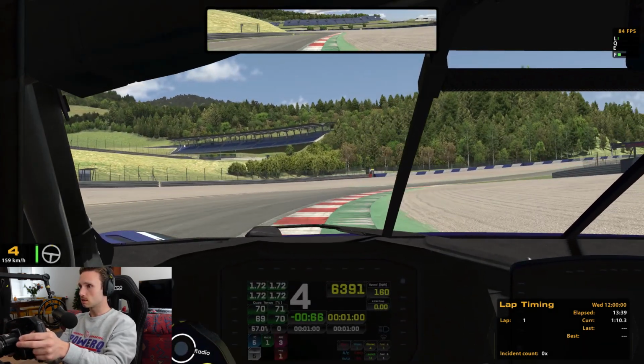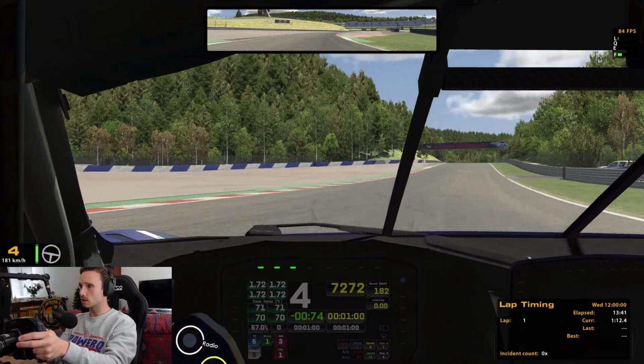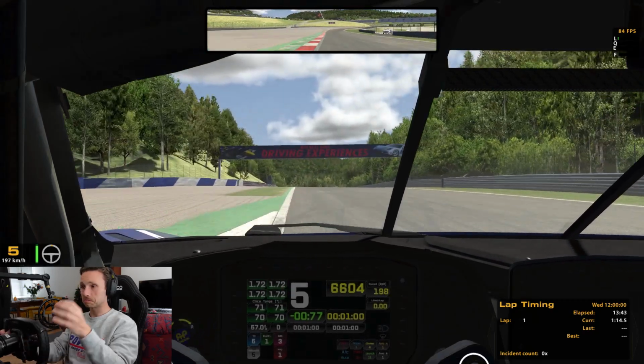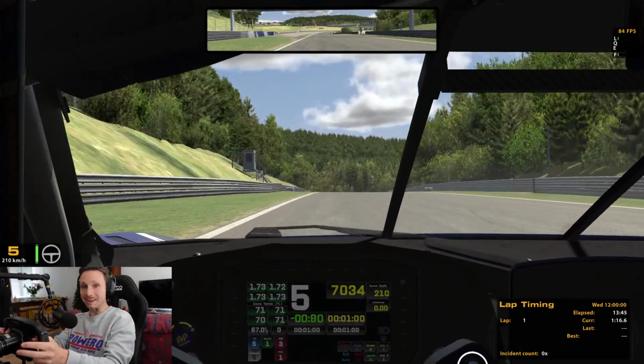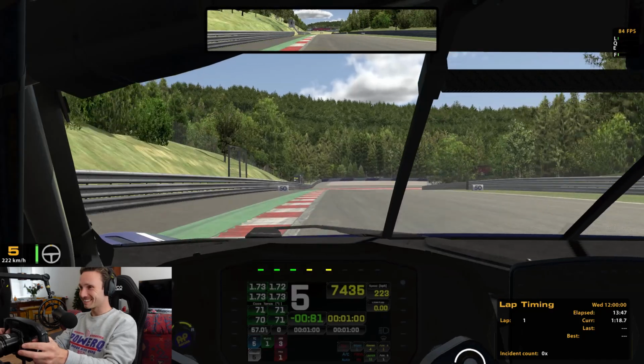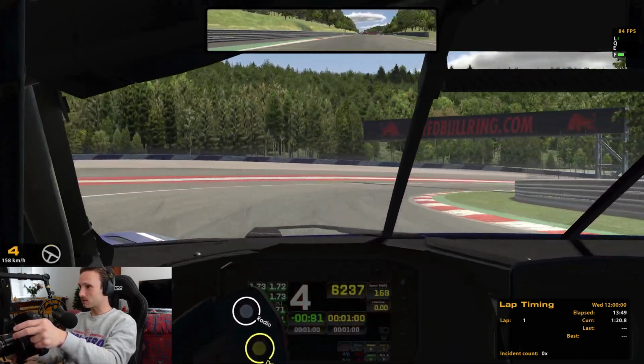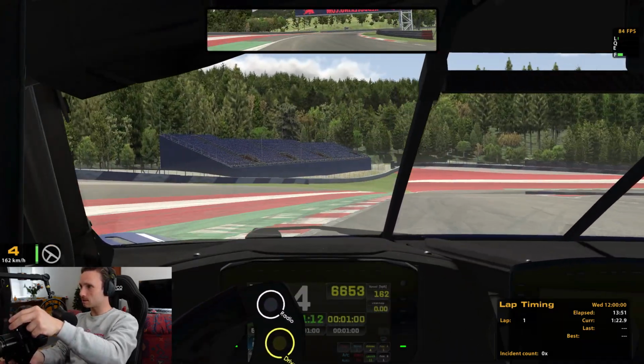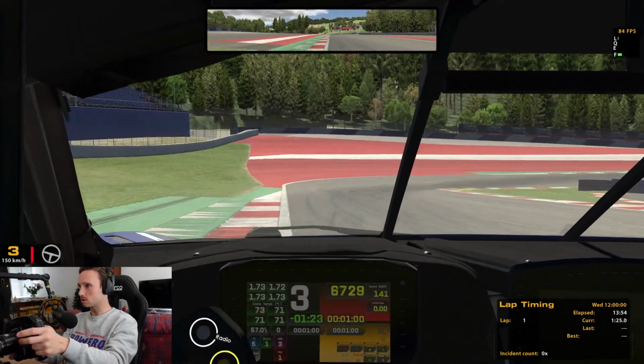Logically speaking, this should be a way worse setup than before, but I don't know. I don't know what's happened. I feel quite alright with this setup. I don't feel like I'm not in control.